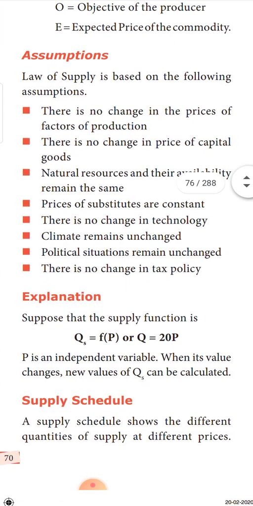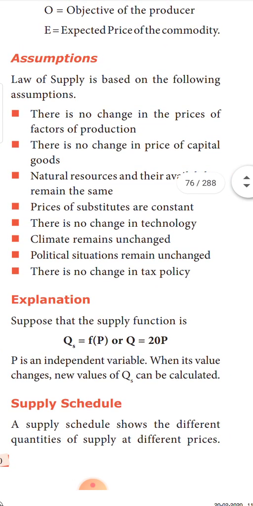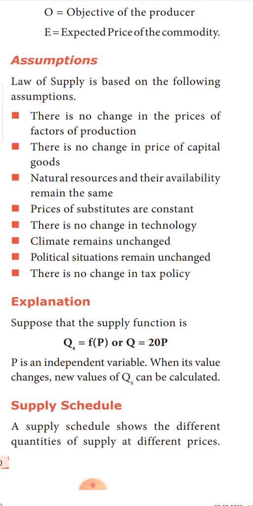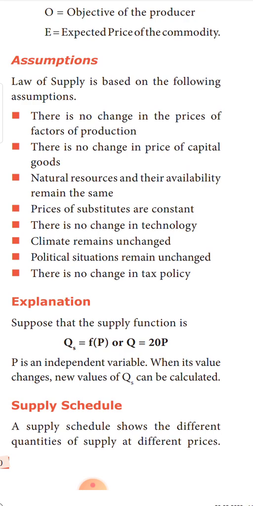Now the supply function is also based on certain assumptions, just as any law will hold good only under certain conditions. The supply function is based on the following conditions: there will be no change in the price of the factors of production. The labor cost will be the same when you produce 1 unit and the 100th unit also. There is no change in the price of capital also. Next is natural resources, and their availability also remains the same. You always have a ready stock of raw materials to immediately increase the supply of commodities. Price of substitutes also remains constant.